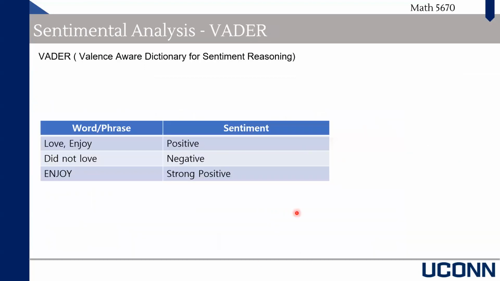To improve this, we use VADER, Valence Aware Dictionary for Sentiment Reasoning, to pre-process our words. VADER sentiment analysis creates a dictionary that links the word or phrase feature to emotion intensity, known as sentiment scores. The sentiment score of a text can be obtained by summing up the intensity of each word in the text. So here, for the words love and enjoy, VADER will mark it as positive sentiment, and for the phrase did not love, it will be labeled as negative sentiment.